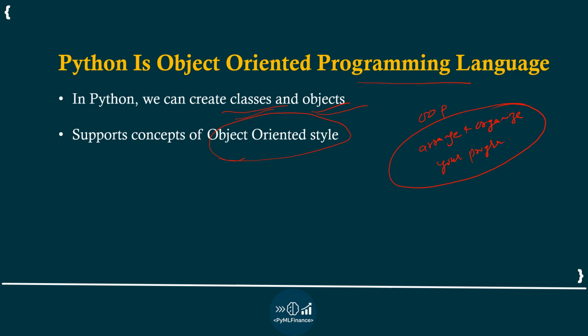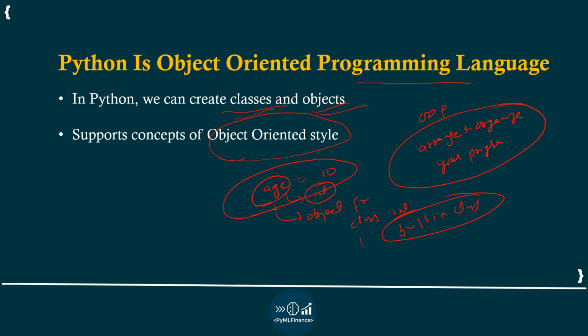Everything in Python is an object of a class. If you create a variable age = 10, the data type is int, and it is an object of a class called int. int is a built-in class of Python, and age as an integer variable is an object of this int class.